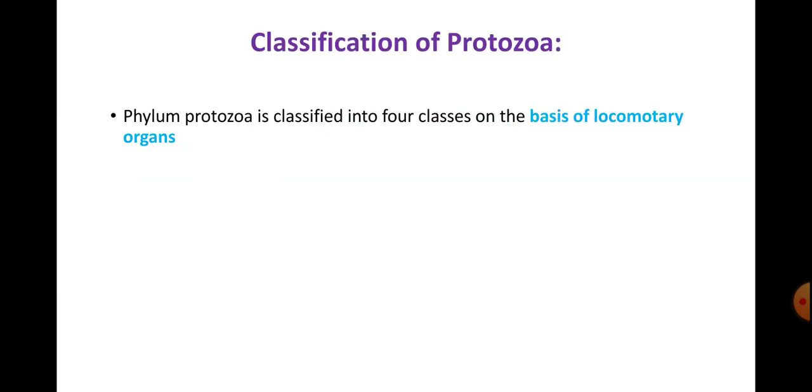Then classification of Protozoa. So phylum Protozoa is classified into 4 classes on the basis of locomotory organs. There must be some basis.